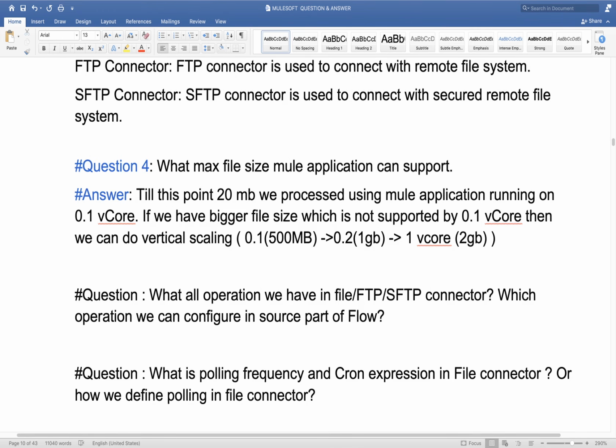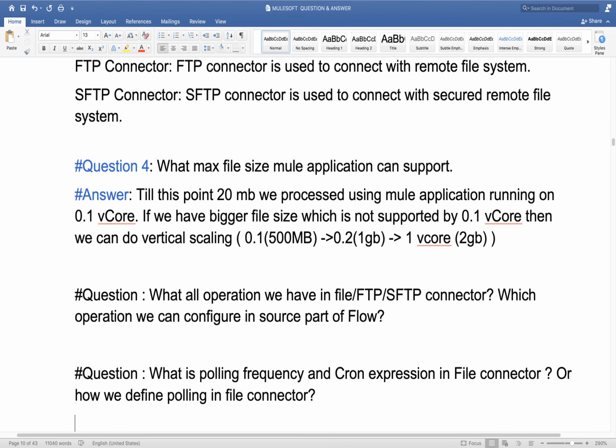You need to answer, if we want to define polling frequency, then we have one setting in file connector. There we need to select frequency and its time unit. So what it will do, it will read file at that particular frequency. If it is 5 minutes, then every 5 minutes it will go to the file system and read the file from that particular file system.